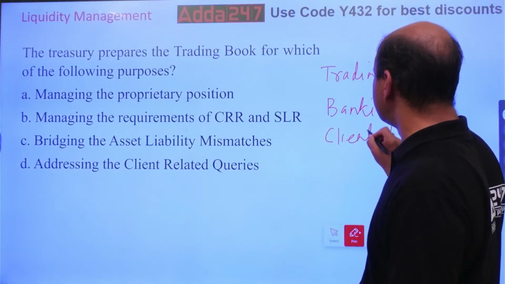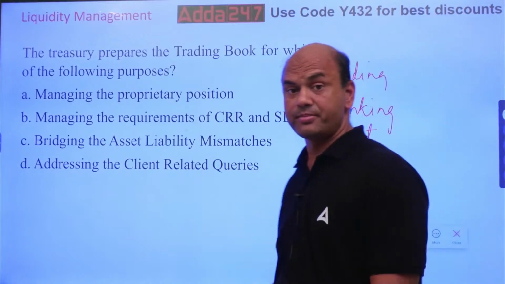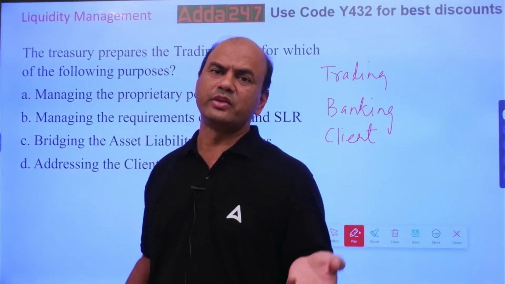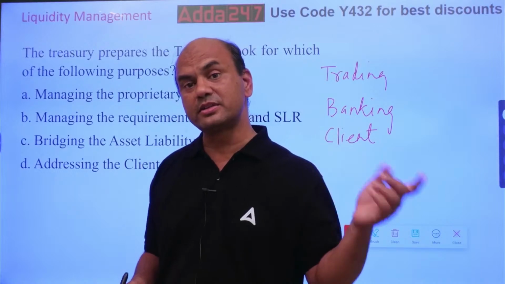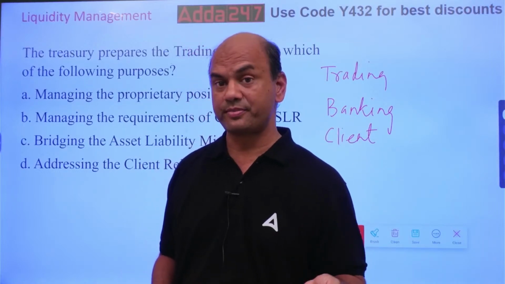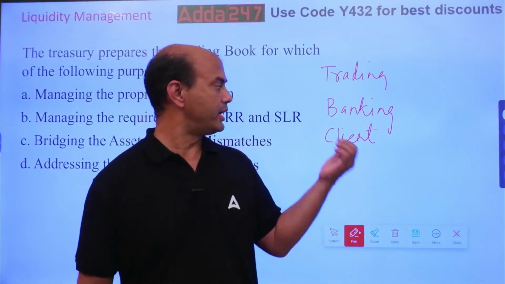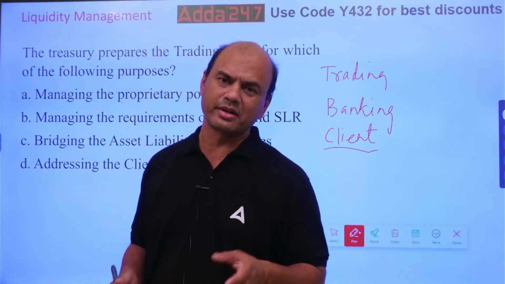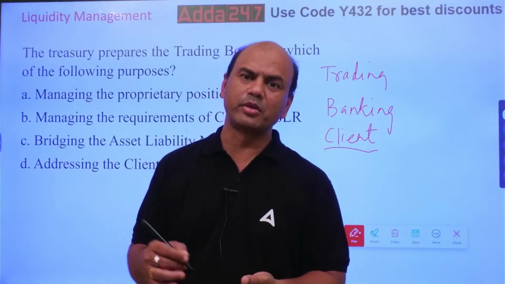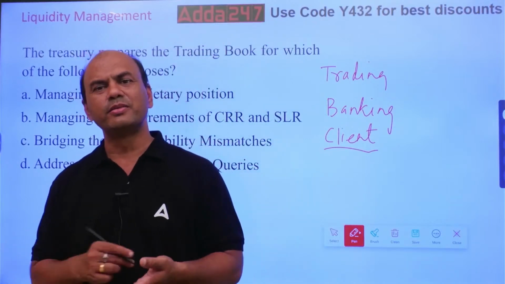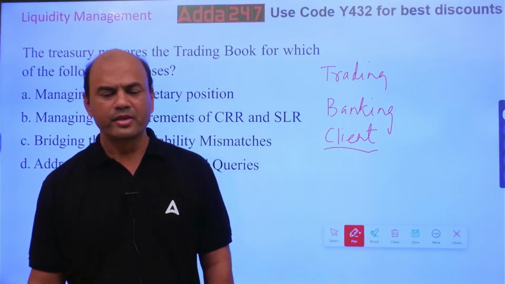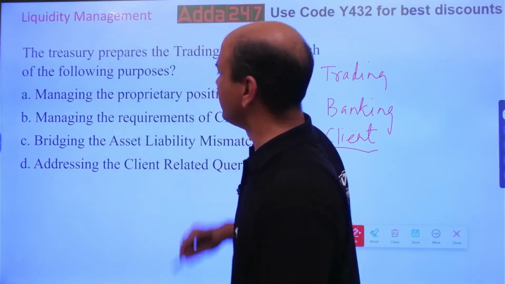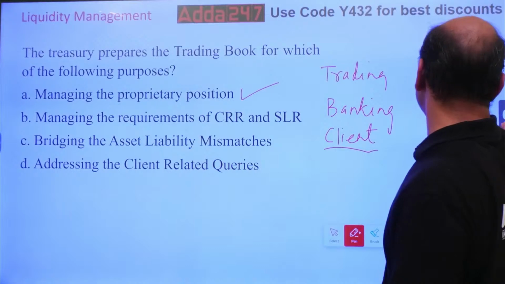Here we manage the transactions of the clients. Reliance is my client, Tata is my client, some other person, Infosys is my client. They also purchase the bonds. They also purchase the dollars. So those transactions are maintained in this client book. So this is basically a ledger. Ledger means: this person took this much, that person took that much. This is the amount pending, this is the amount to be given, all this. Bahi khata. That is it. So this is again not related to a trading book. Trading book means basically proprietary. This one: managing the proprietary position. Okay. Next.